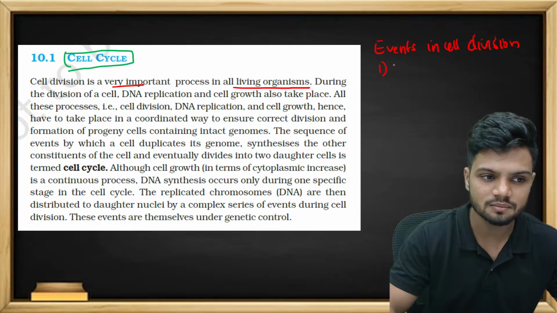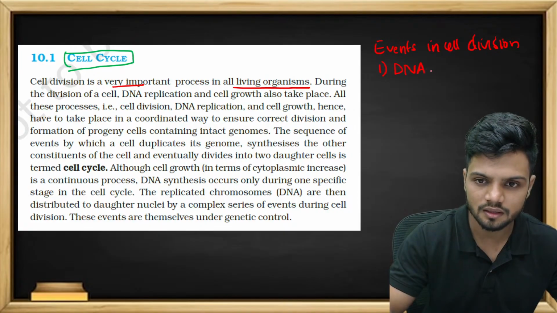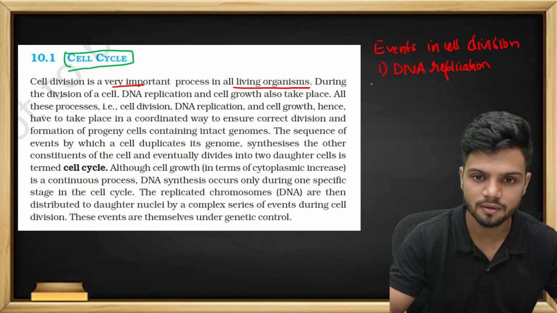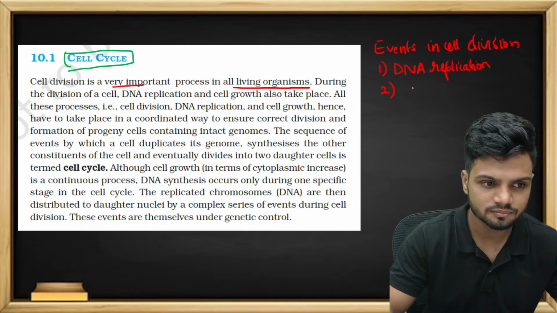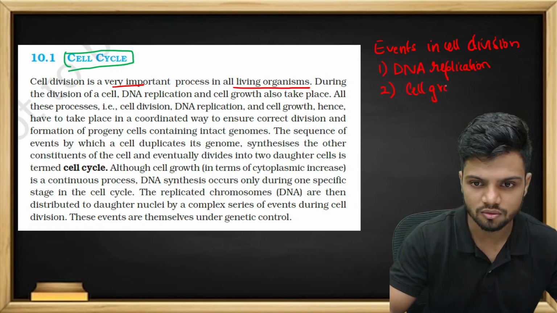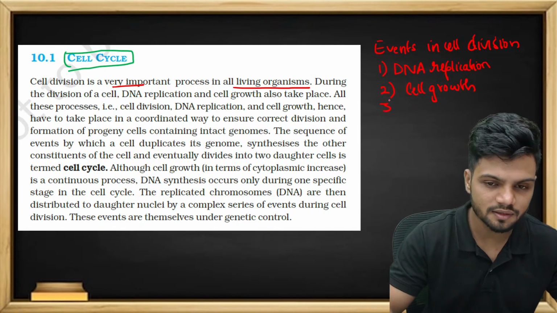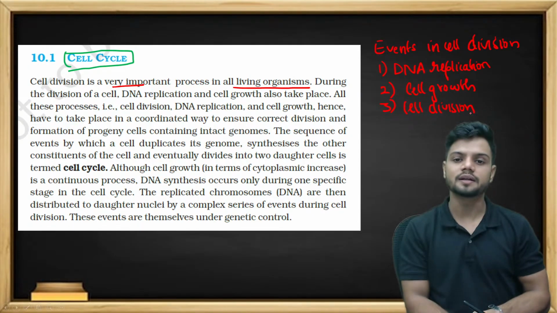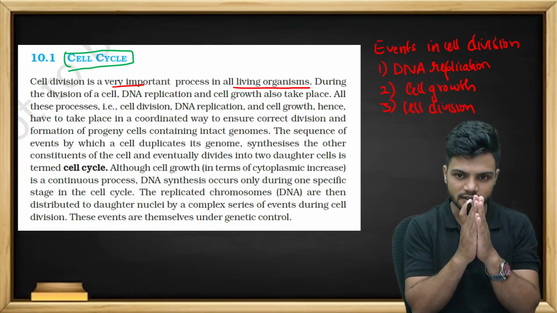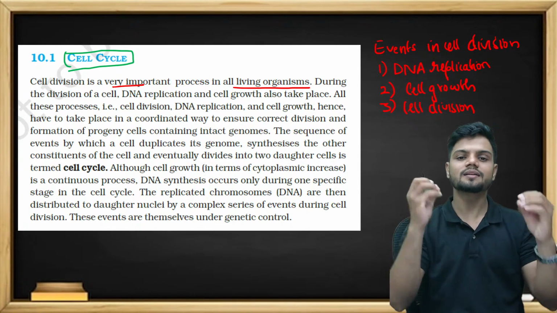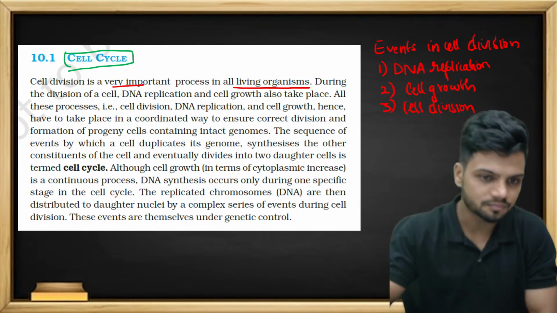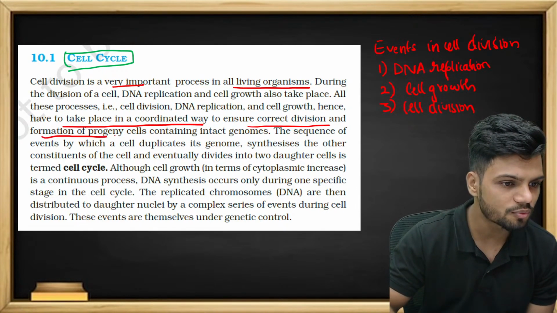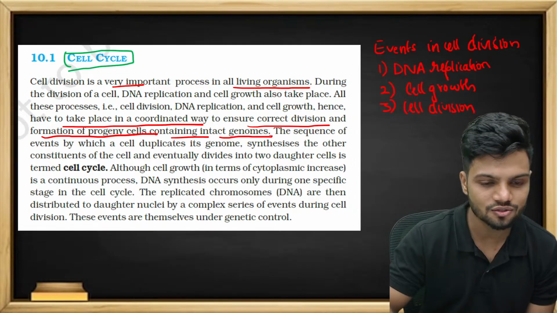The first main event is DNA replication. The second main event is cell growth. The cell will grow. The third event is cell division. Three main events in the entire cell division. The DNA replicates, the cell is growing, and the cell eventually divides. It takes place in a coordinated way to ensure the correct division and formation of progeny cells containing an intact genome. What is the meaning of that?